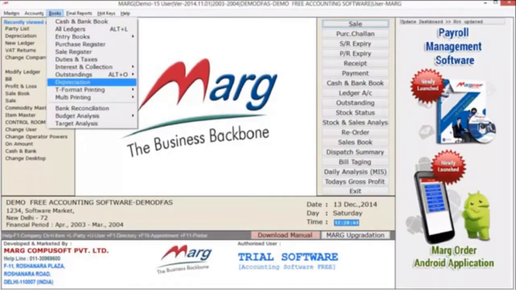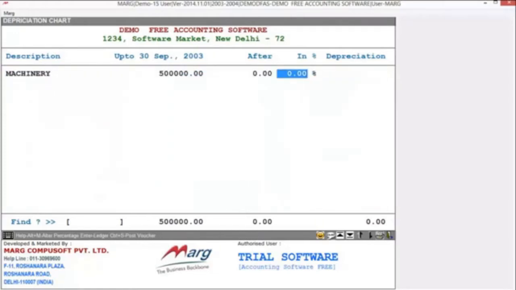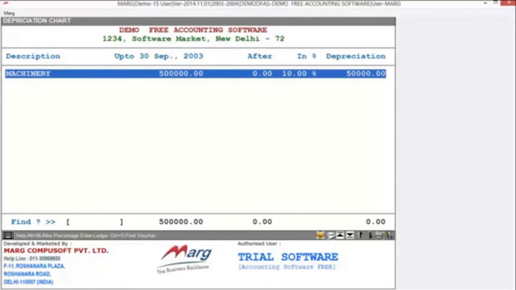Here you have an option of depreciation. As you enter in it, you can view a depreciation chart here. Now to define the percentage of depreciation, you will press Alt plus M from your keyboard. Then you will see your cursor will auto move onto the percentage column. Now, for example, we charge 10% depreciation. So we define 10. As you define percentage, you can see software will auto calculate the depreciation amount. That is 50,000, which is 10% of 50 lakhs.